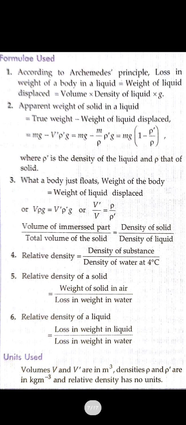Okay. Now, whatever formulas we have seen, always remember that the weight of the liquid displaced, or the weight of the immersed part of the body, is taken as V rho g. Apparent weight is the actual weight minus the weight of the liquid displaced, and the weight of the liquid displaced is given as V rho g. Similarly, if we put the value of V as m upon rho, that is mass upon density for volume, and take mg common, we get mg times (1 minus rho dash upon rho).